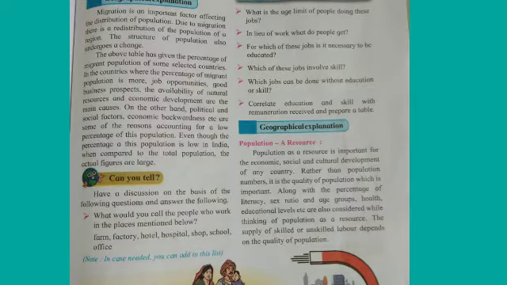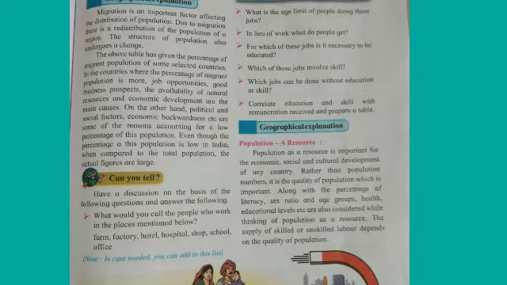Dear students, come to page number 47. On it, see the topic, Can you tell? Have a discussion on the basis of the following questions and answer the following. First question, what would you call the people who work in the places mentioned below? Farm, factory, hotel, hospital, shop, school, office, etc.